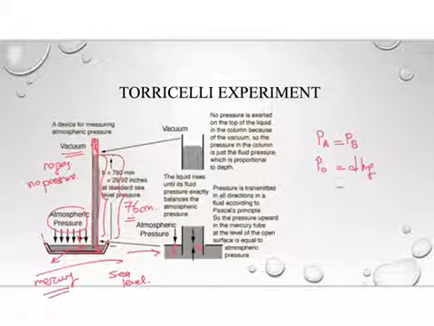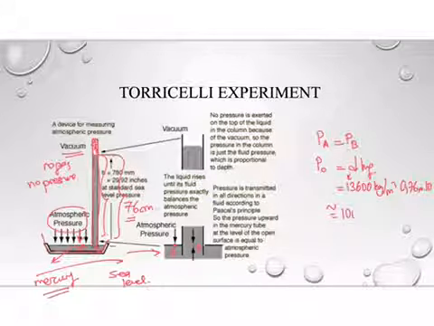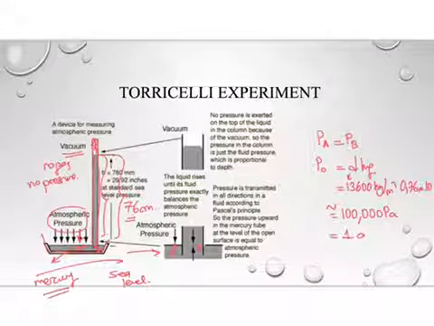If you put in the formula, the density of mercury, 13,600 kilogram per meter cube, the height 0.76 meter, and g as 10, then this will be approximately equal to 100,000 Pascal, which we use as 1 atmospheric pressure.